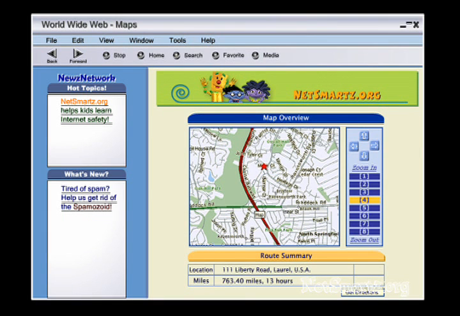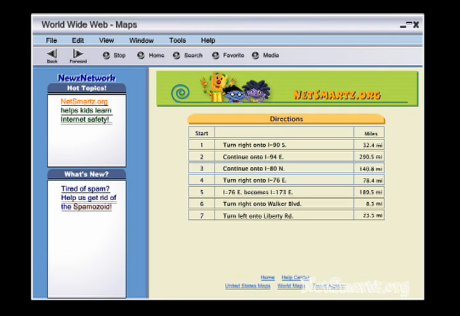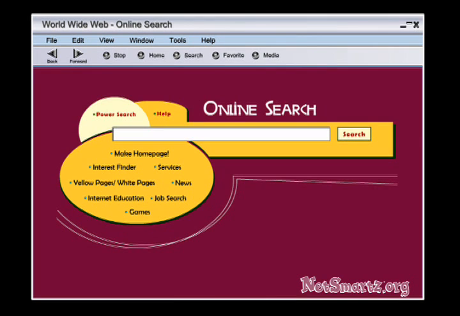One click and I'm there, but I think I'd like a closer look. And what if I want to find out how to get there? No problem. I can easily get directions online that will tell me step by step how to get from where I am to where Teresa lives. Now, what about schools? Where does Teresa go to school? That should be pretty easy to narrow down.